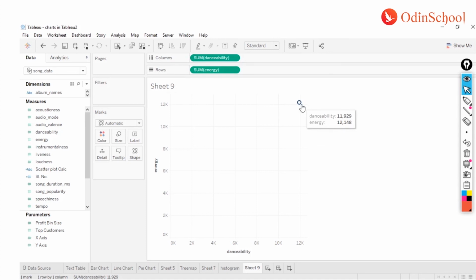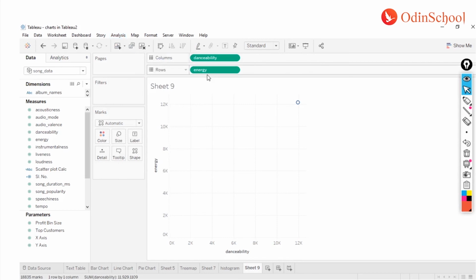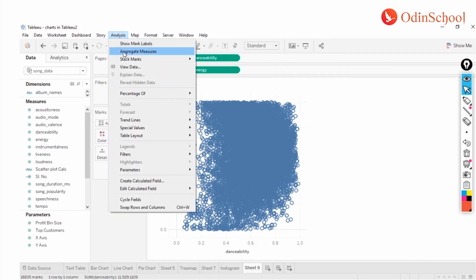11,929 is the total danceability score of all the songs put together. Now, if I want to see the bifurcation of this, we can just go and unaggregate this by using this analysis button over here and unchecking aggregate measures. That will get the unaggregated value. Now this is a bit messier, so I won't use this approach for now.